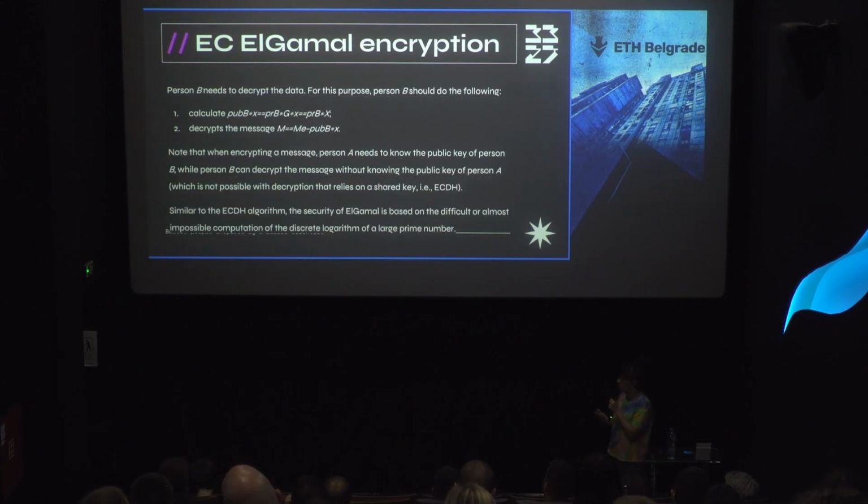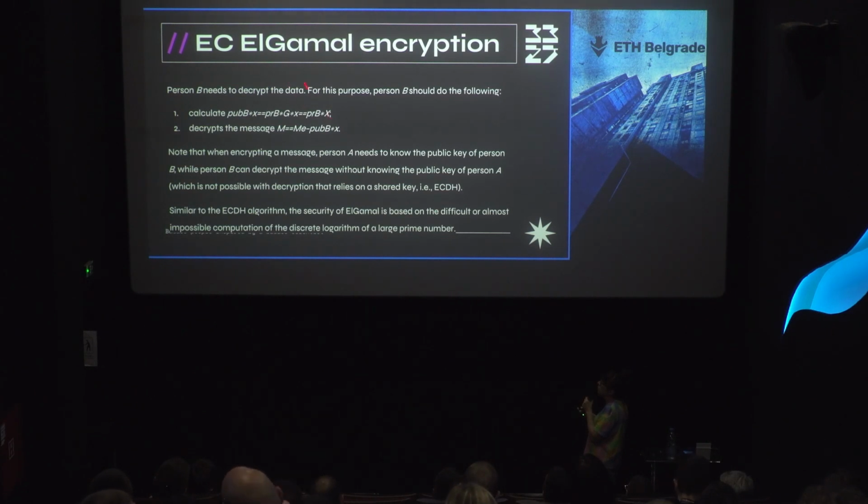After sending this, the coordinator needs to decrypt the message. How can he do it? Well, this left hand side, the coordinator cannot compute because the coordinator doesn't know little x, it's a secret. But we have equality here, and the coordinator can compute this.